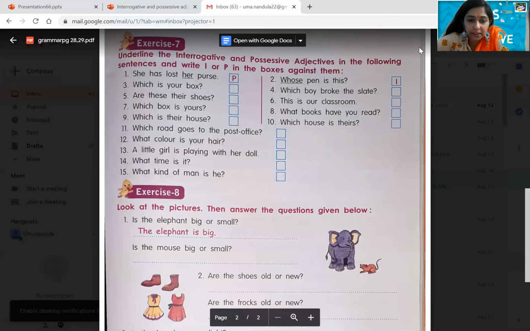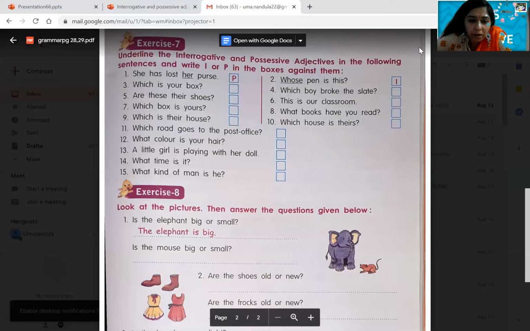So put I over there. What color is your hair? Here also, after what, a noun is followed. So put I over there. Interrogative adjective. 13th one. A little girl is playing with her doll. So here, a little girl is playing with her doll.